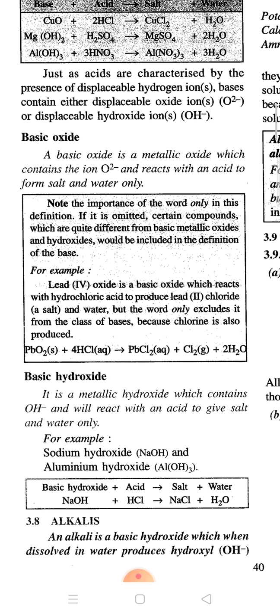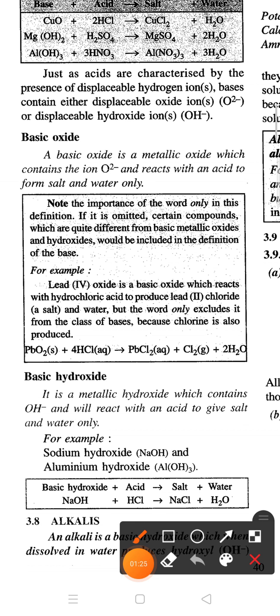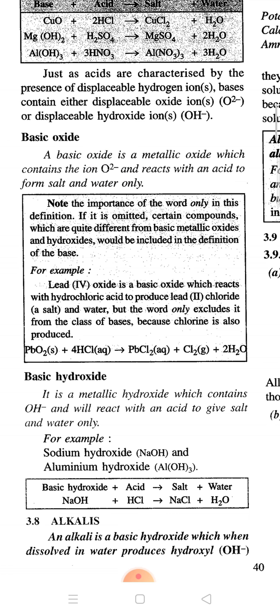Some bases are the basic oxides, for example PbO2. Whenever they exist as basic oxides, that means they have O2- ions, O2 negative ions. So if they have O2 negative ions, they will also act as bases.